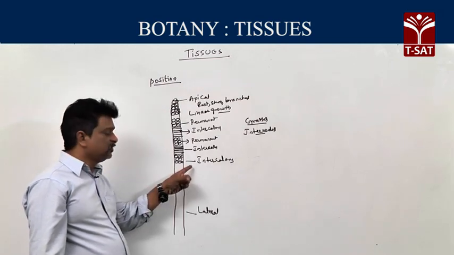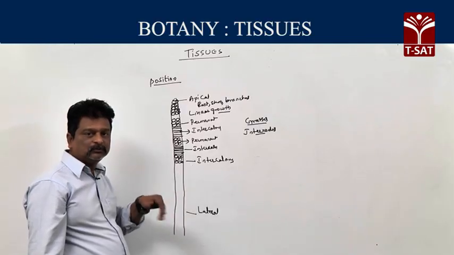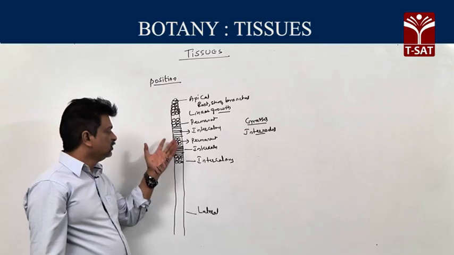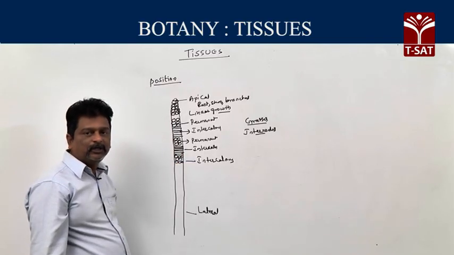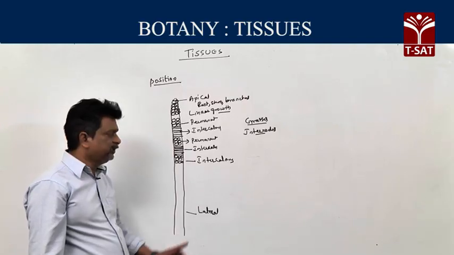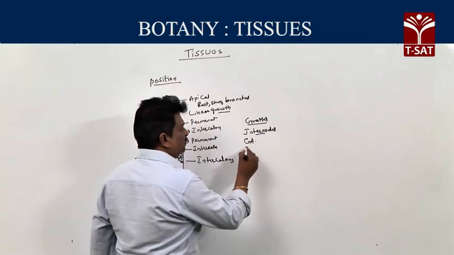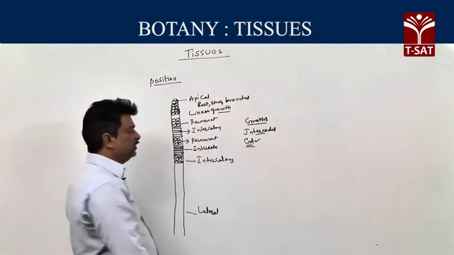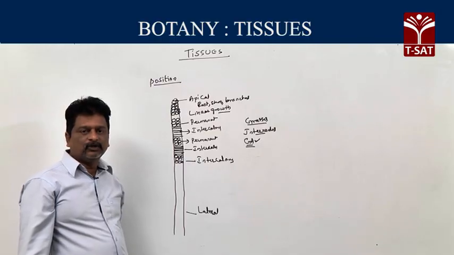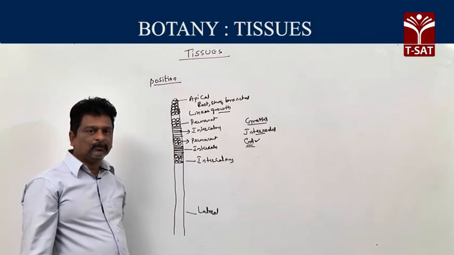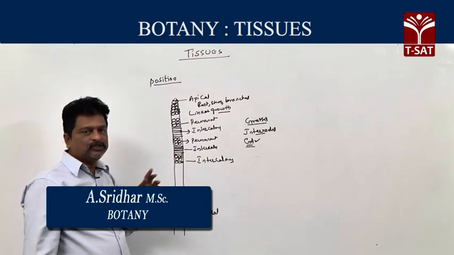Then intercalary meristems are ephemeral, short lifespan. In a short time, these intercalary meristems are converted into permanent tissues. Which hormone acts on intercalary meristems? The gibberellins act on intercalary meristems, helping in elongation of internodes.